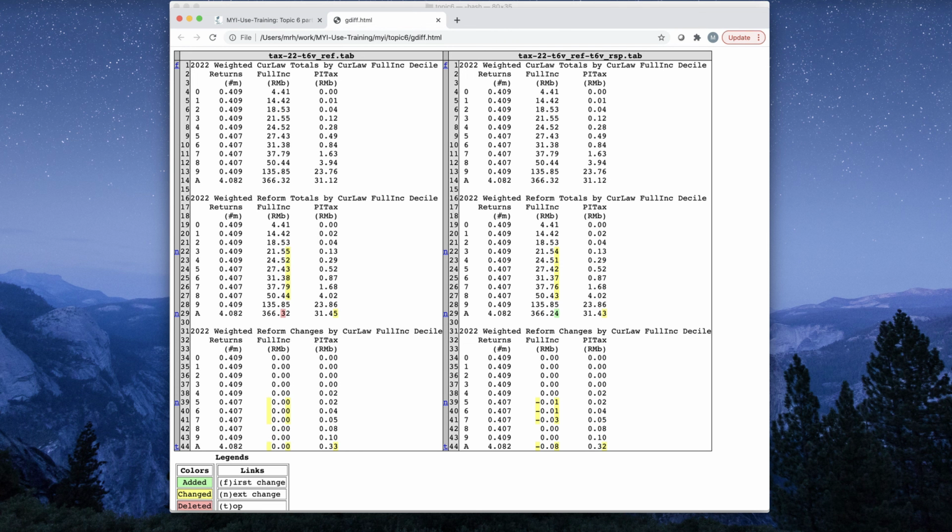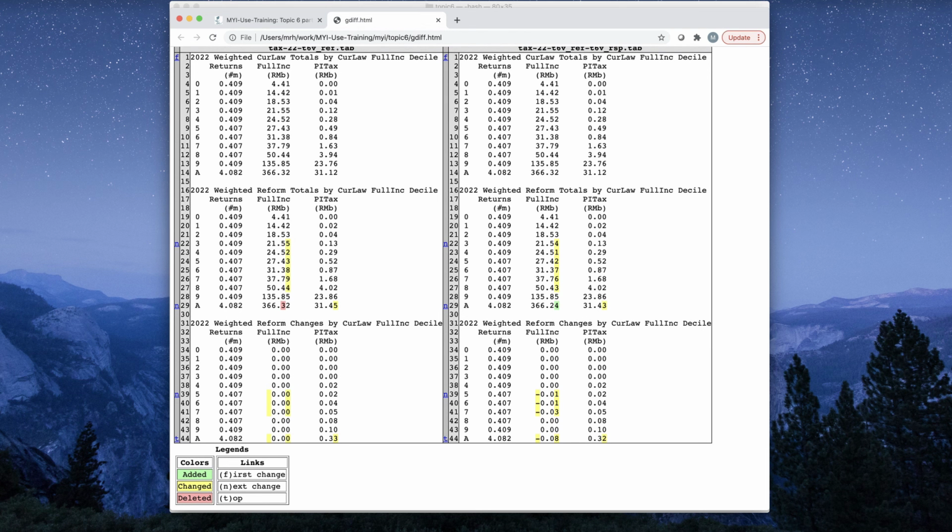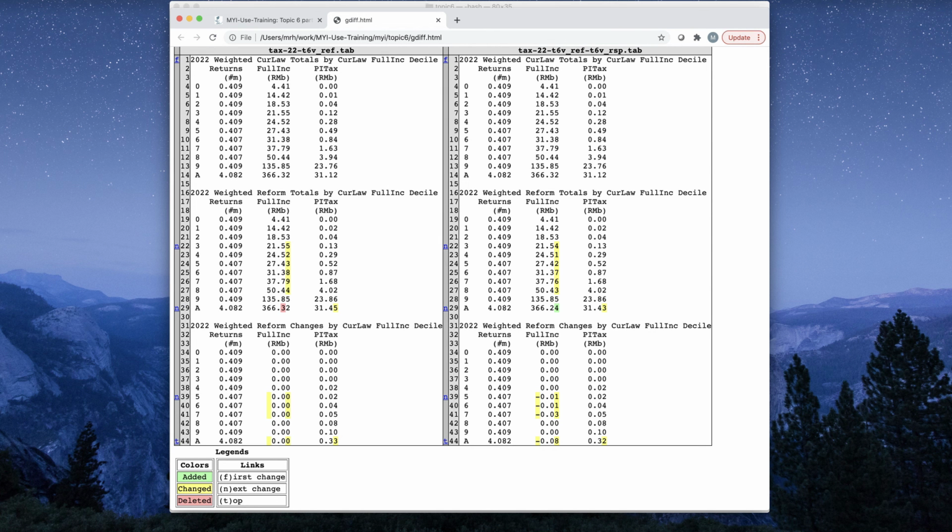So it's all in the second decimal point. It's a pretty small response. In aggregate, though, we can see that there's some response. And so this is another way to look at the differences between two table outputs. Very useful because most people can comprehend this graphical diffing better than the one that just shows you differences on the command line.